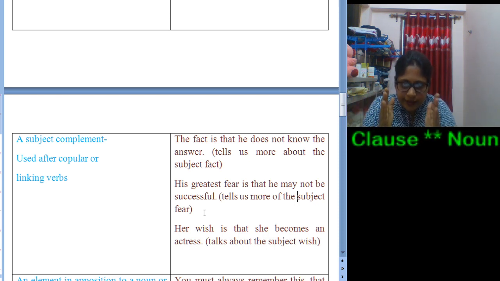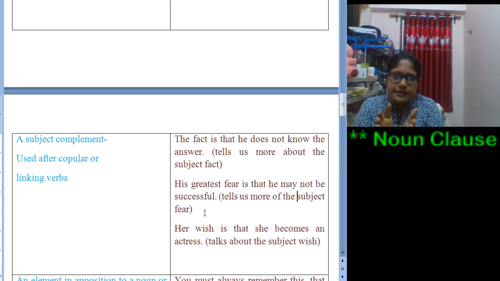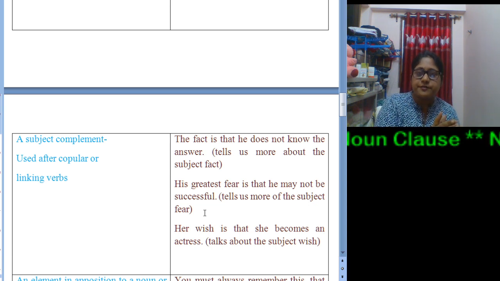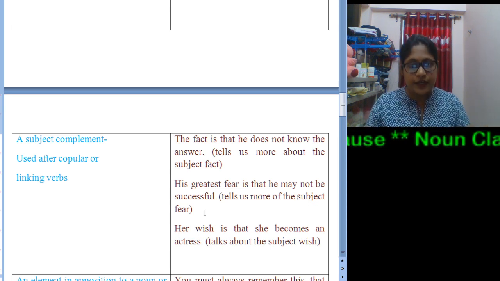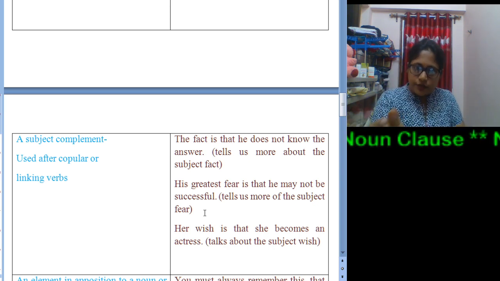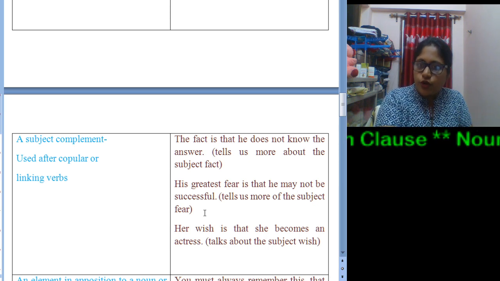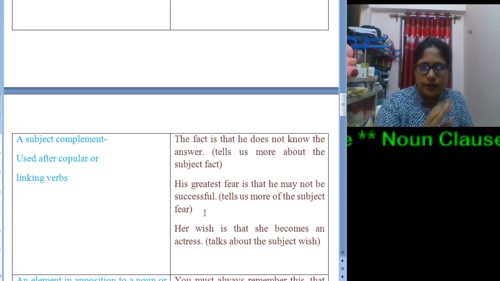So here that he may not be successful, this part tells us more about the subject fear, means what is his greatest fear? The fear is that he may not be successful. So this part obviously tells us more about the subject fear. So this is also a noun